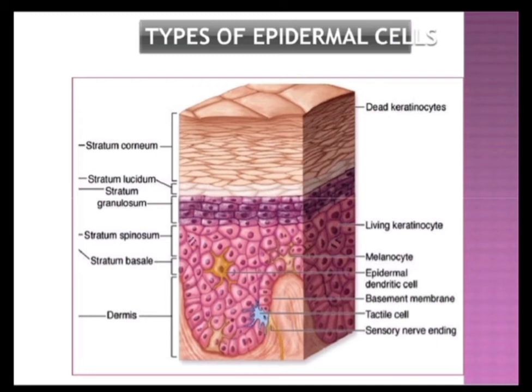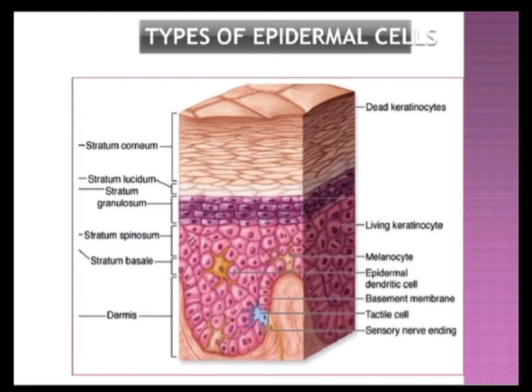Then we have got the cells which are also the Langerhans cells, and this is the stratum granulosum. Stratum granulosum, as its name indicates, has 4 to 5 layers of rhomboid shaped or diamond shaped cells having 2 types of granules in it, the keratohyalin and membrane coating granules, the keratinosomes. And then comes the stratum lucidum, which is only present in the thick skin. And ultimately we have got the stratum corneum, which is the superficial or the outermost layer consisting of the dead keratinocytes.